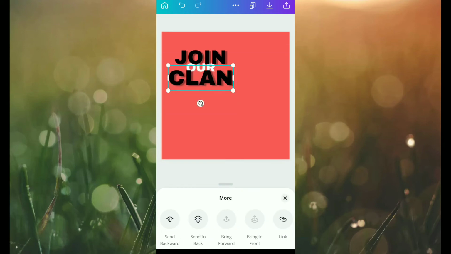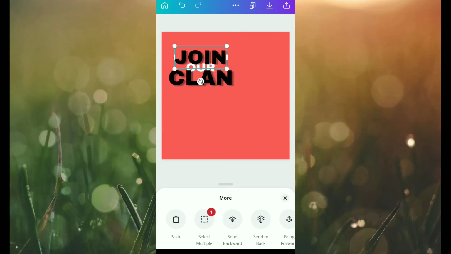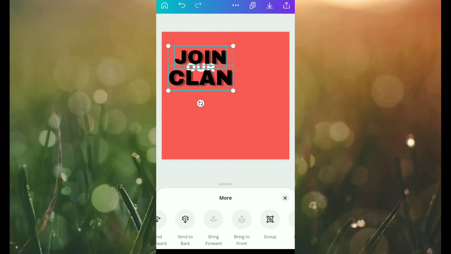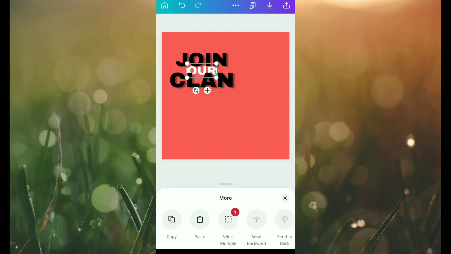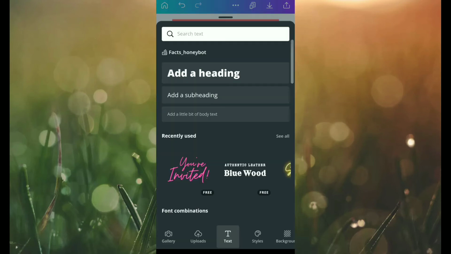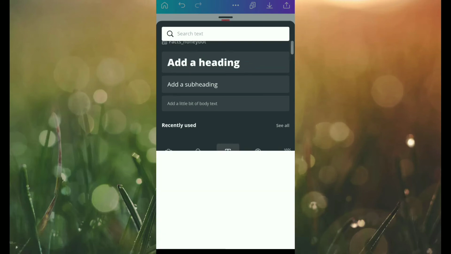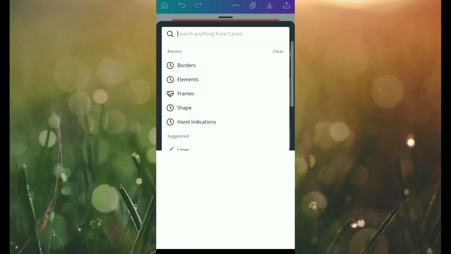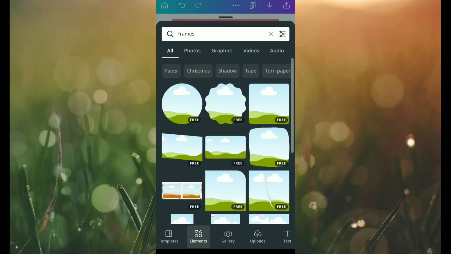Now I'm going to do some grouping so that moving the text becomes easy. Okay, first of all I'm going to group the join and clan with each other. And at last, R to join and clan. Okay, grouping is done. Now we are going to go into the element section and search for the frames.